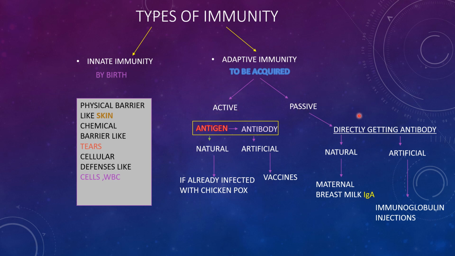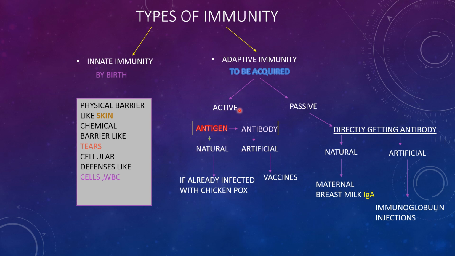While passive immunity means we directly get the antibody itself without any exposure to the antigen. Both active and passive immunities can be natural or artificial. For example, if we get chickenpox, our immune system fights the virus and produces antibodies. These antibodies provide long-term protection against chickenpox, preventing us from getting it again. That is an example of natural active immunity.